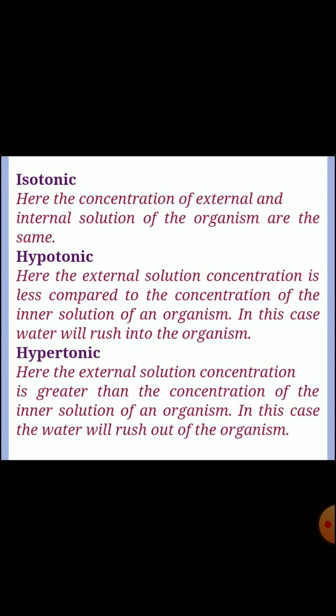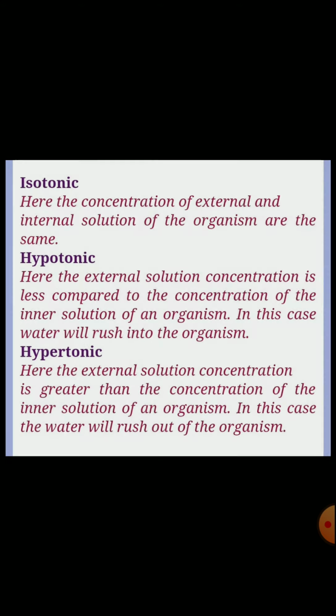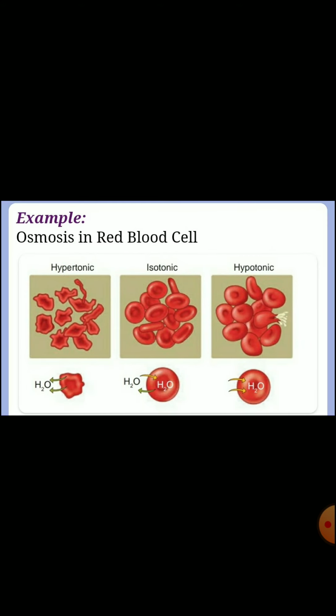Isotonic: here the concentration of the external and internal solution of the organism is the same. Hypotonic: here the external solution concentration is less compared to the concentration of the inner solution of an organism. In this case, water will rush into the organism. Hypertonic: here the external solution concentration is greater than the concentration of the inner solution of the organism. In this case, the water will rush out of the organism. Example: osmosis in red blood cells.